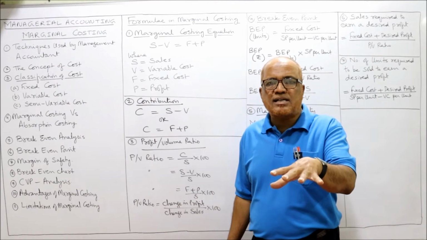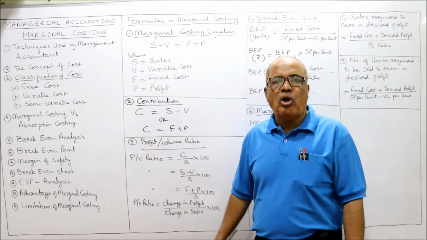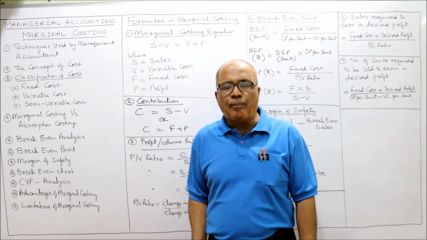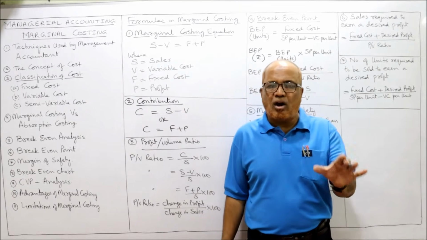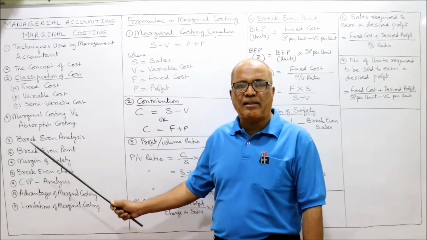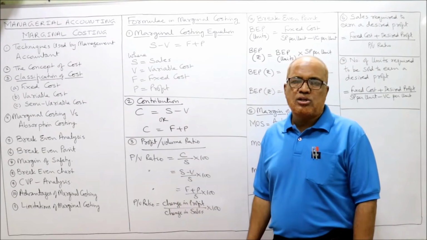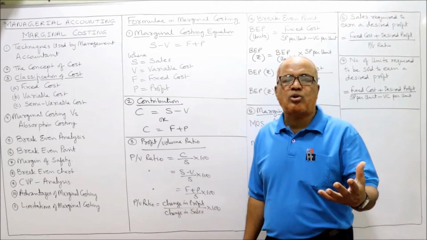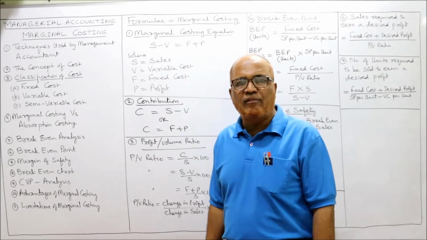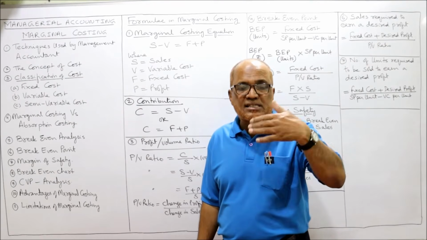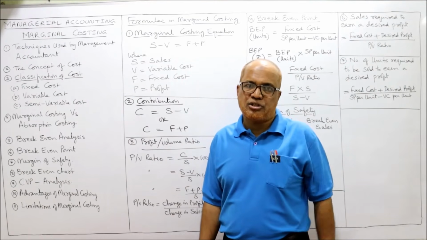If the assumptions are satisfied, then definitely we'll get a lot of benefit and advantages from marginal costing. If the assumptions are not satisfied, then we will not get the true result by applying this marginal costing. So anyway, we should not say that the limitations are more, so marginal costing will not be helpful to the management. No, the advantages exceed the limitations.